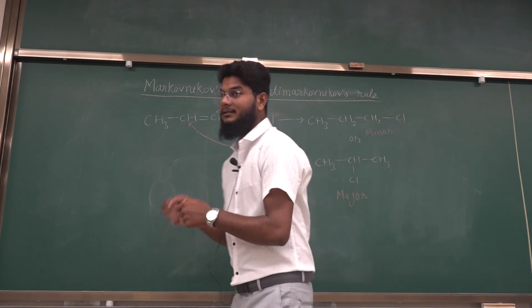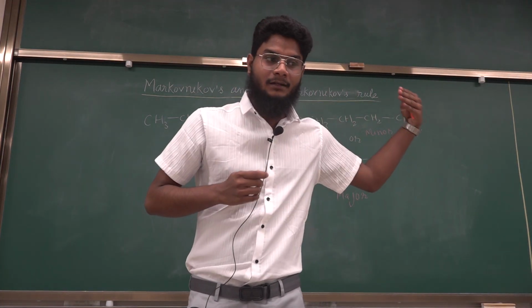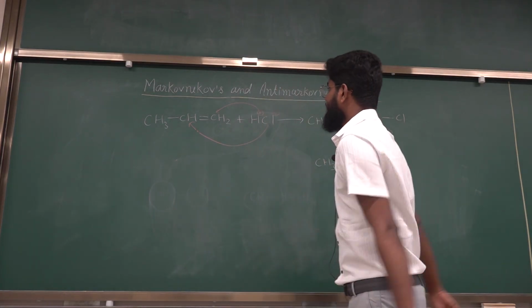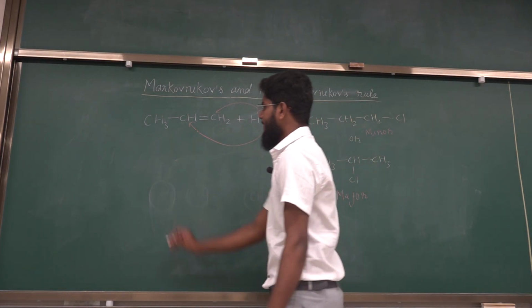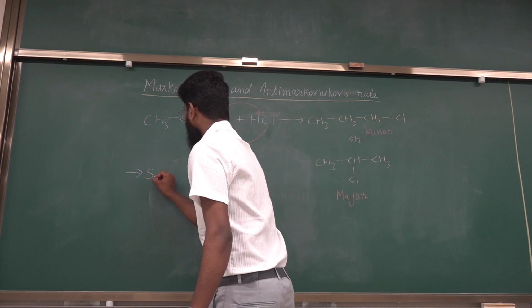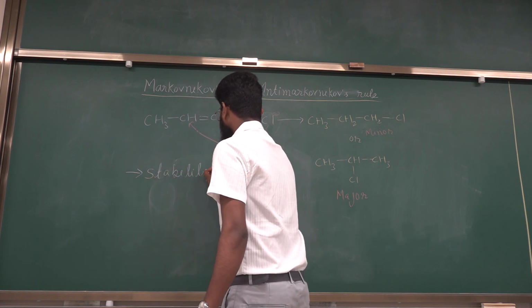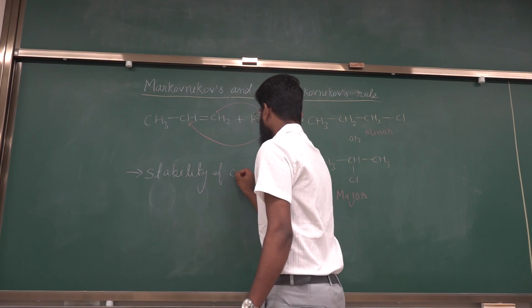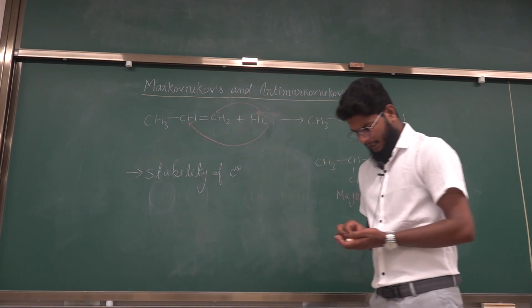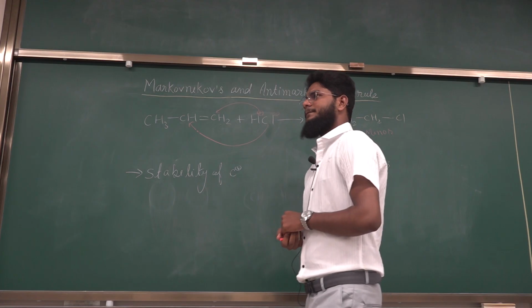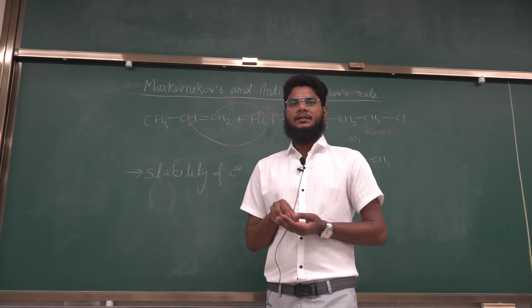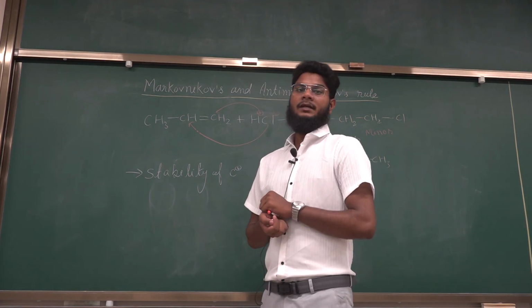Now, what is the driving force for forming this major product? Markovnikov's rule is based on the stability of carbocation. In Markovnikov's rule, we observe that there is the formation of a stable reaction intermediate.